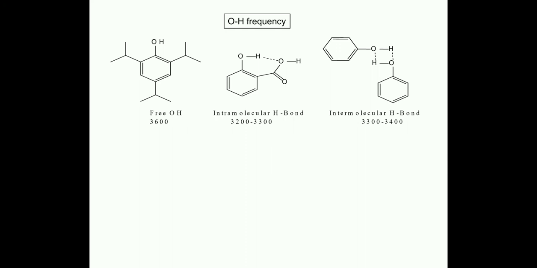But in the case of intramolecular, there is hydrogen bonding between oxygen and hydrogen, so the bond becomes a little weak, and if the bond becomes weak then its frequency will decrease. This decreases even further in the intermolecular case. So in intermolecular hydrogen bonding, the OH frequency is lower than intramolecular.